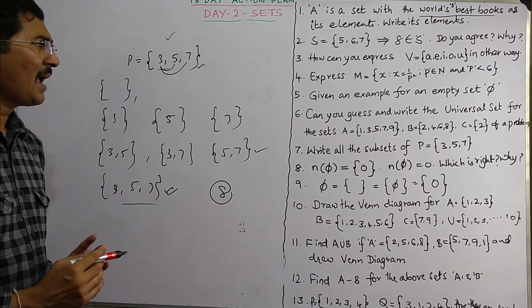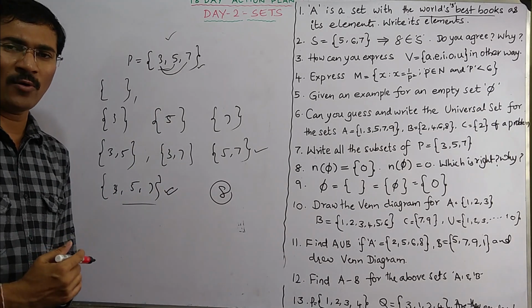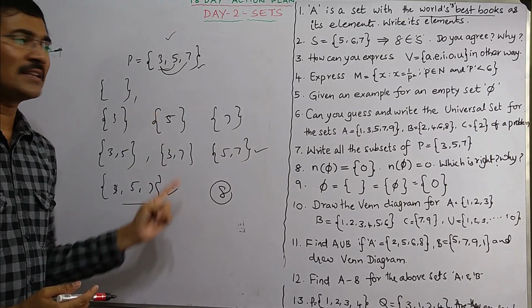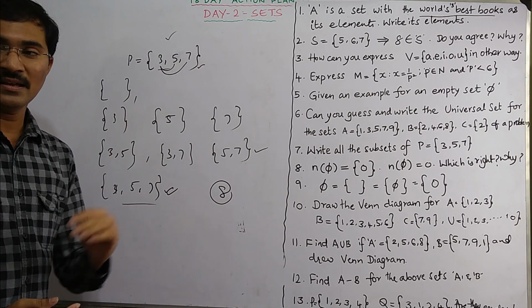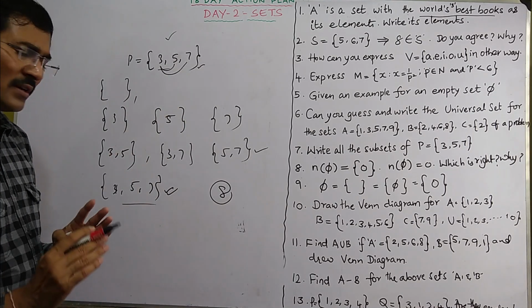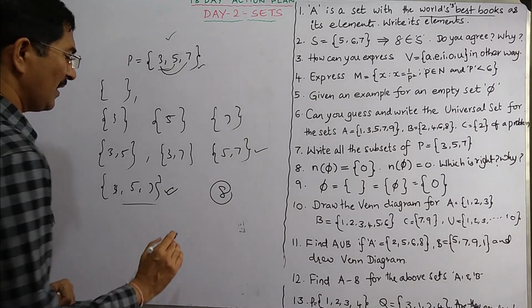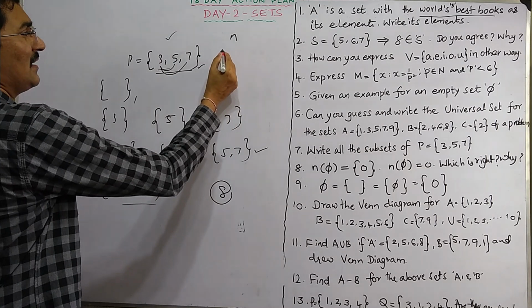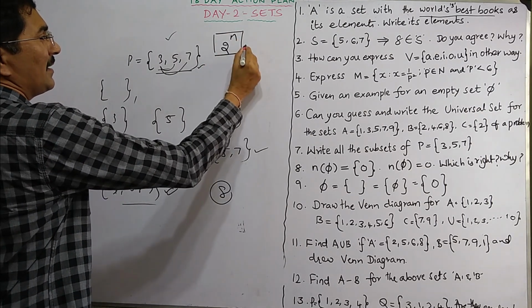Do we have any technique of finding how many subsets a set can have? Because when the elements are only 3, it is easy to write. But if the elements are 5 or 7, it becomes hard and you may miss at some time. So it is better that we know some formula. So there is a technique. If a set has n number of elements, then 2 to the power of n represents the number of subsets